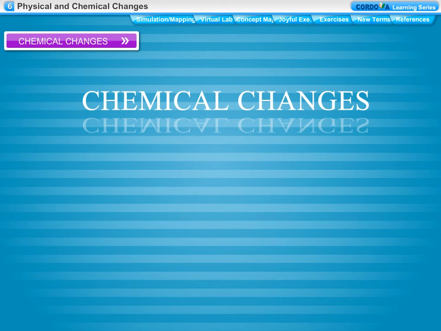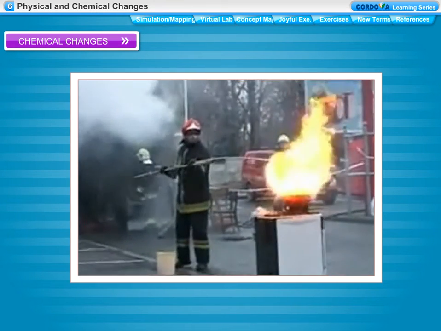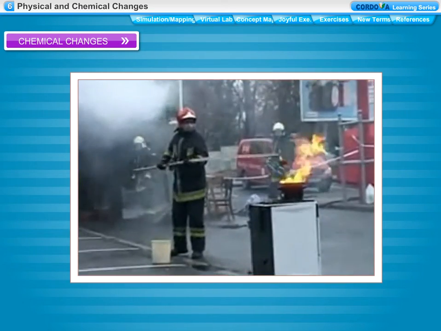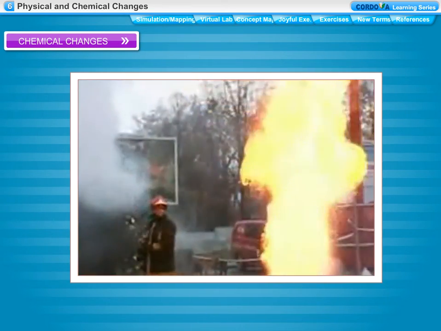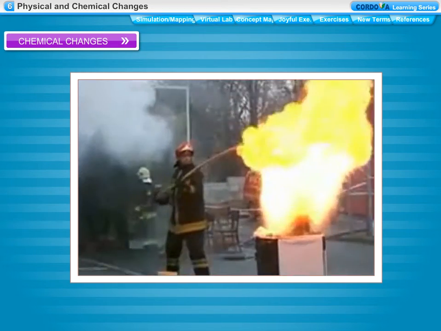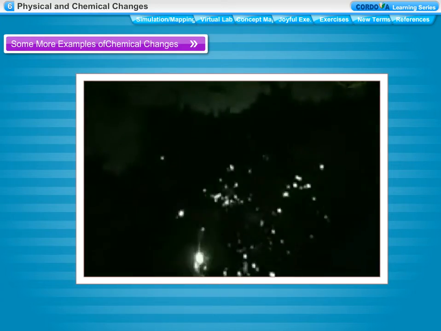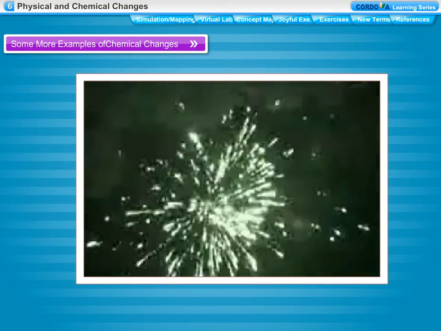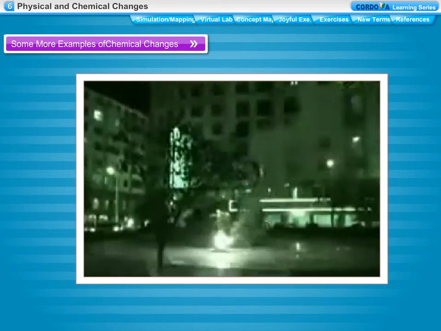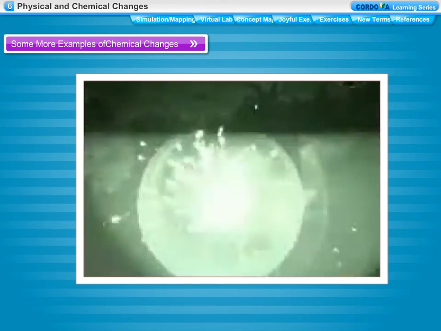Chemical changes. A change in which composition and chemical properties of a substance get changed and one or more new substances are formed is called a chemical change. Some more examples of chemical changes. Explosion of firecrackers is a chemical change. We know such an explosion produces heat, light, sound, and harmful gases that pollute the atmosphere, air pollution. That is why we are advised not to play with firecrackers.